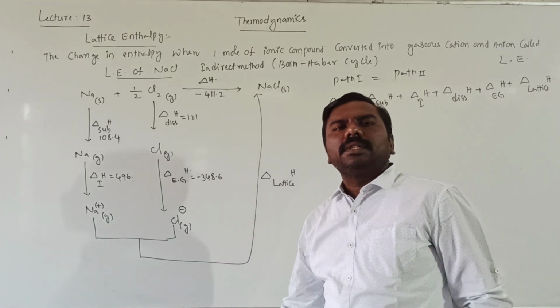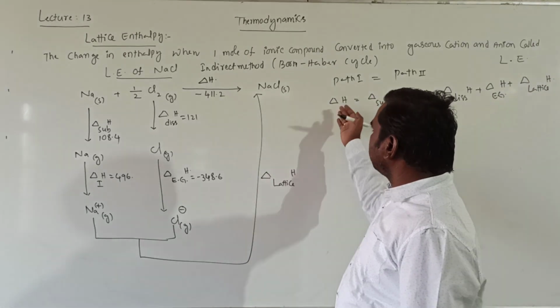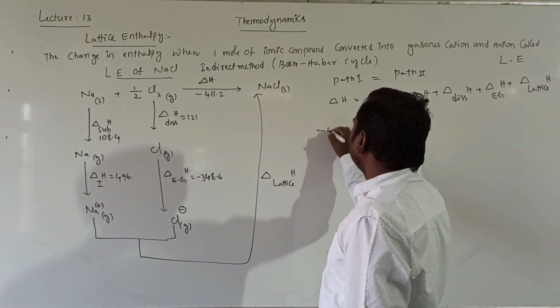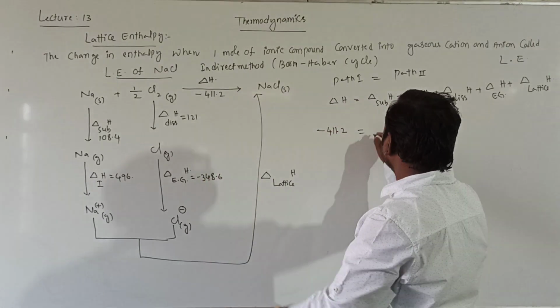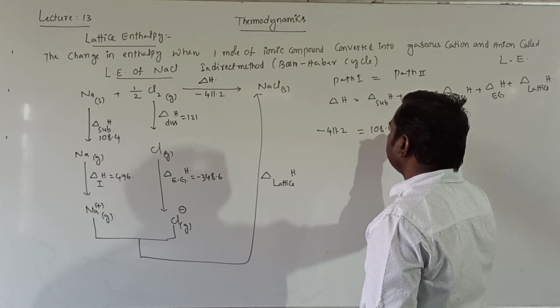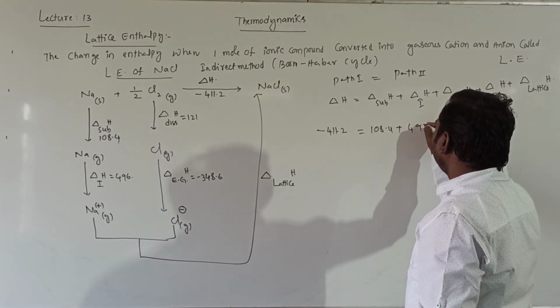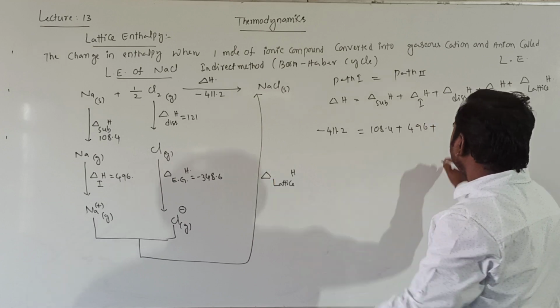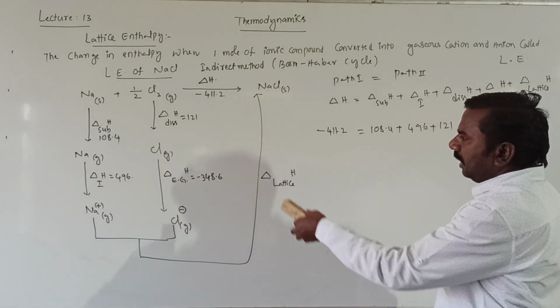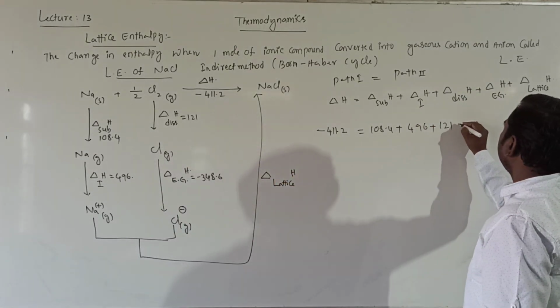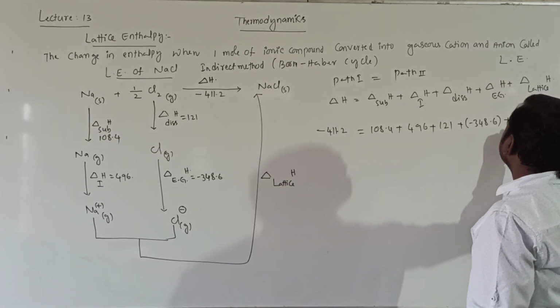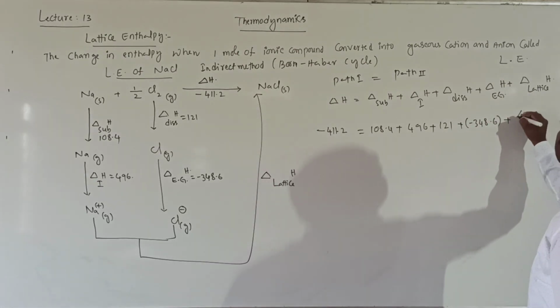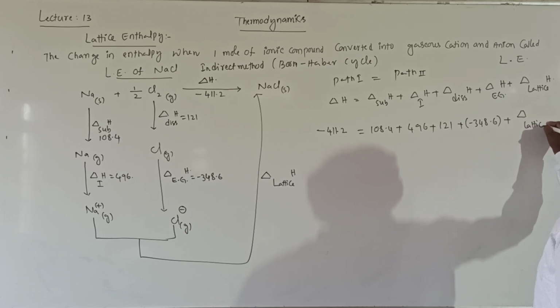This is clear. Now substitute all values. The value is minus 411.2 equals sublimation 108.4 plus ionization 496 plus dissociation 121 plus electron gain enthalpy minus 348.6 plus the last one, lattice enthalpy.